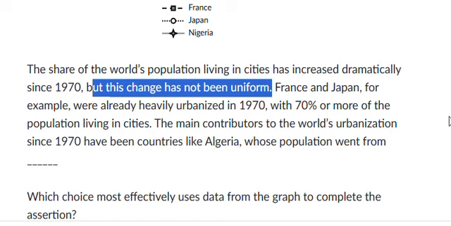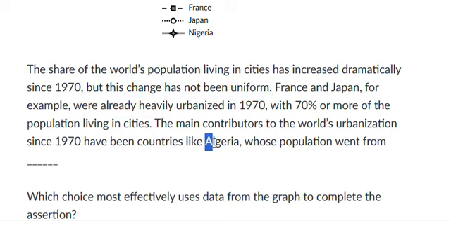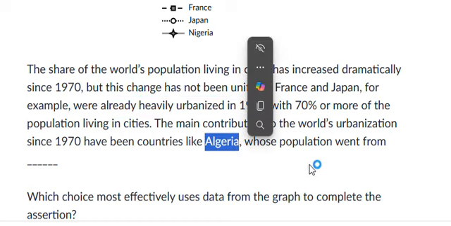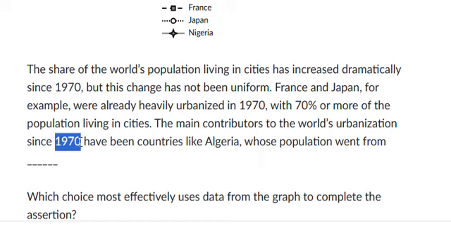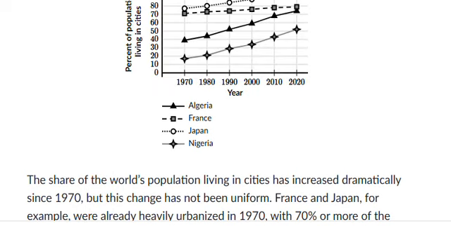So it says that we need to find the population of Algeria, and we need to see from 1970 to 2020 what the range was. In 1970, Algeria has this key of triangle. In 1970 it had something like 40, and now if we see, it has something more than 60, so it's probably 61 or 62. So I guess it's between 60 and 70. That's what we have decoded, right?